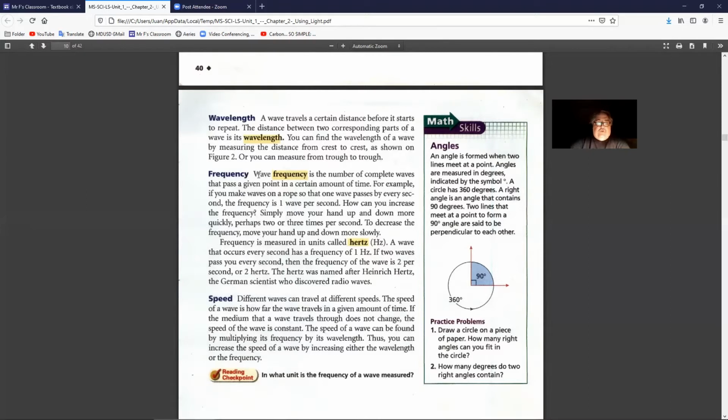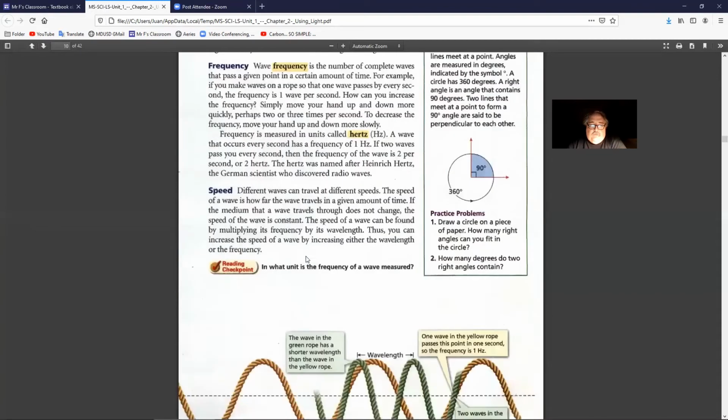Frequency is measured in units called hertz, the symbol Hz. A wave that occurs every second has a frequency of 1 hertz. If 2 waves pass you every second, then the frequency is 2 per second, or 2 hertz. The hertz was named after Heinrich Hertz, the German scientist who discovered radio waves.